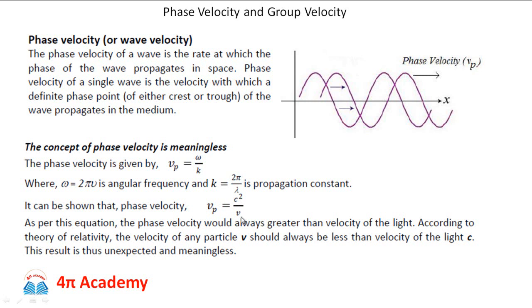Since this v, that is particle velocity, is very small as compared to c square, this phase velocity is nearly equal to c square, it means that phase velocity is greater than the velocity of light. As per this equation the phase velocity would always be greater than the velocity of light, but according to the theory of relativity, the velocity of any particle v should always be less than the velocity of light c. So this result is unexpected and meaningless. It means that there is no such thing with which we can measure the phase velocity, that is, with which phase inside the wave packet it is traveling.